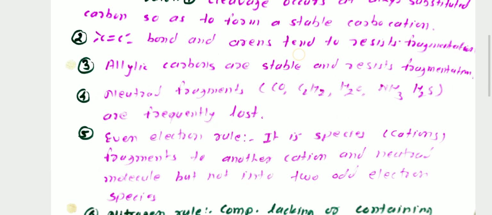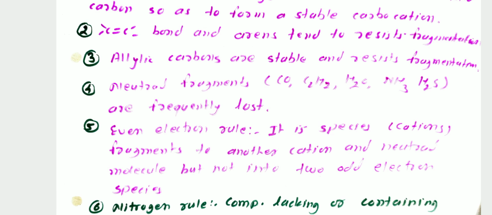The fifth rule for fragmentation pattern is the even electron rule. The even electron rule means that a cation fragments to another cation and a neutral molecule, but not into two odd electron species. This is the even electron rule.